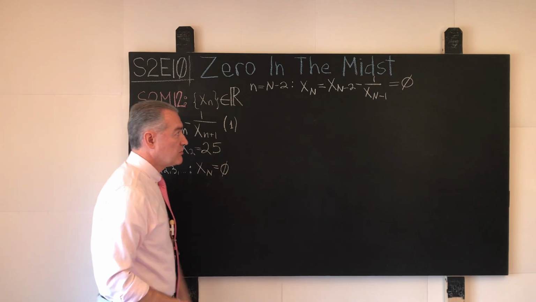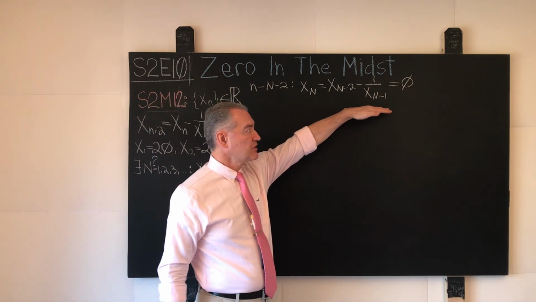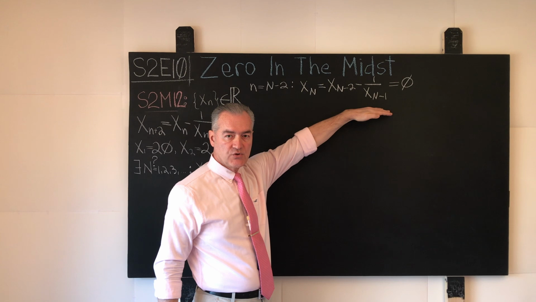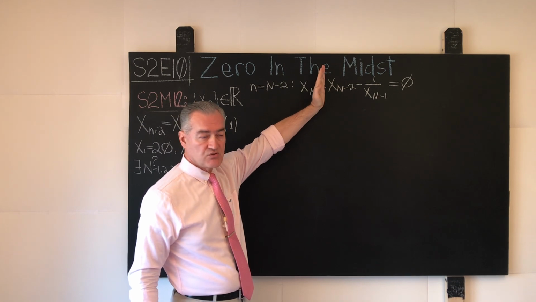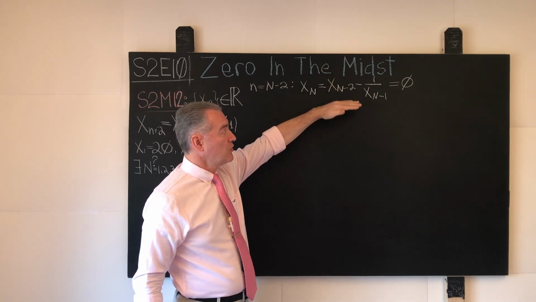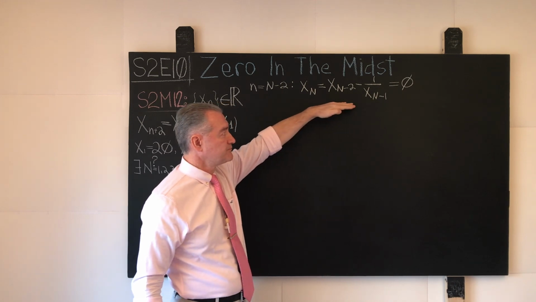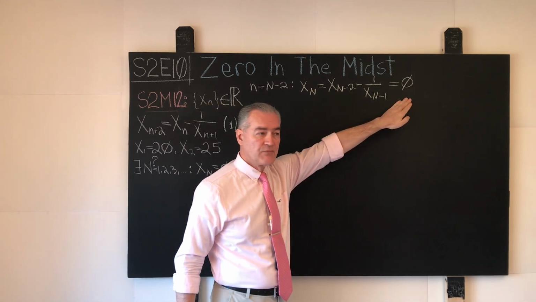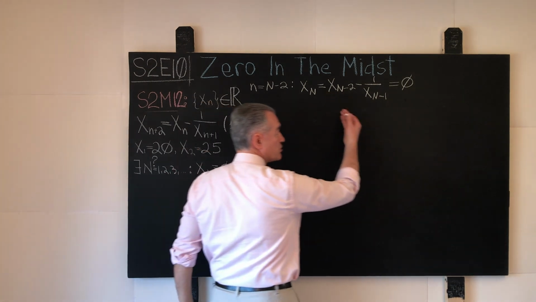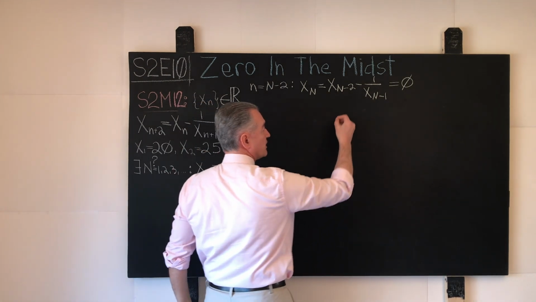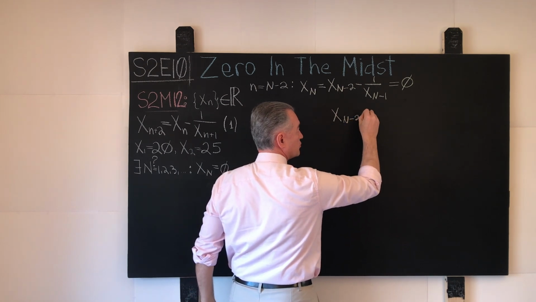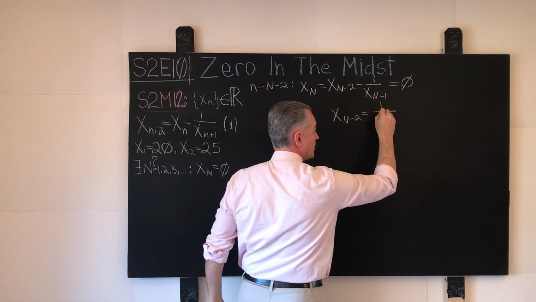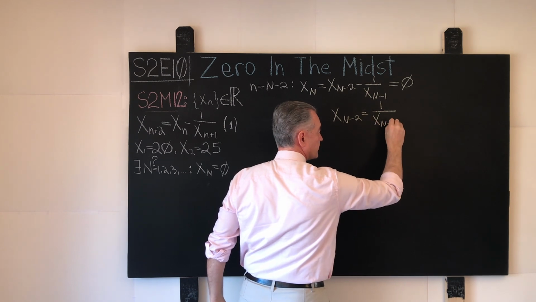Before we do that, however, how much and what type of tactical information can we squeeze from this relation over here? Well, forgetting the left-hand side of this expression for a moment, what do we have? We have two summands equal to 0. If we rearrange this equality slightly, what will we have? We'll have x sub N minus 2 equals 1 over x sub N minus 1.